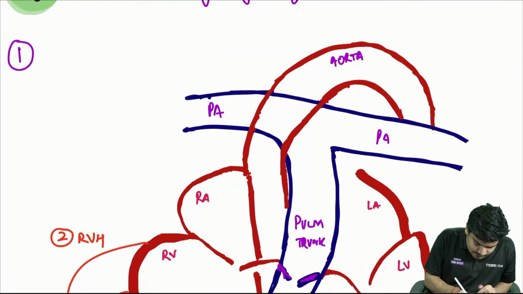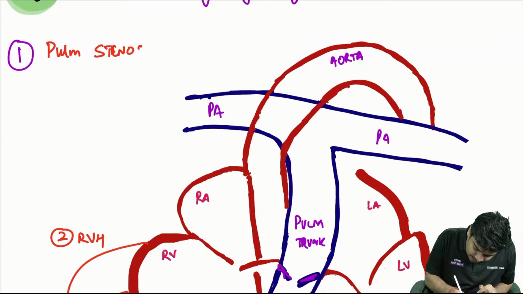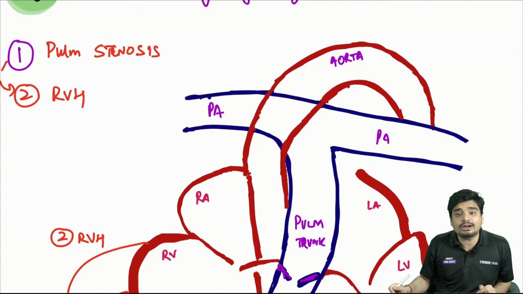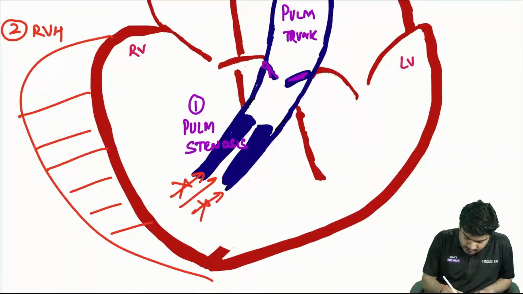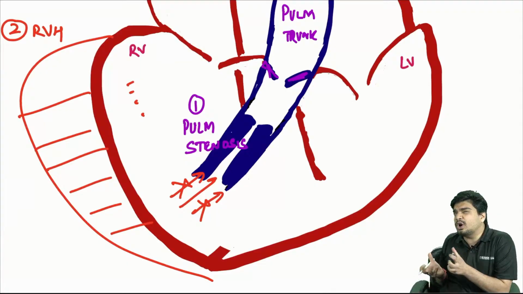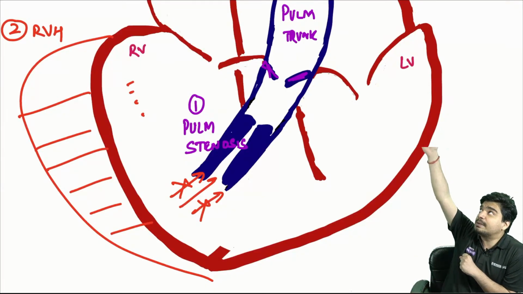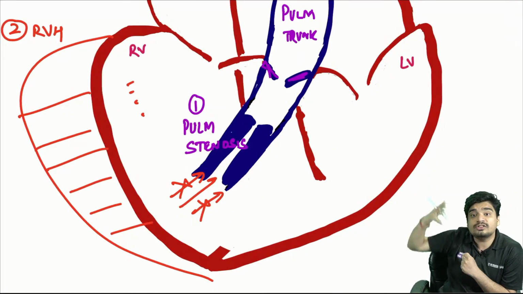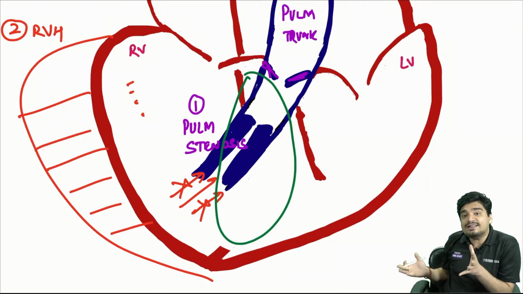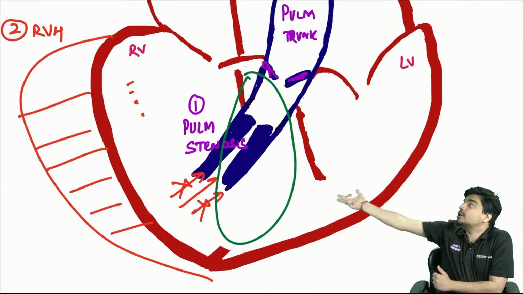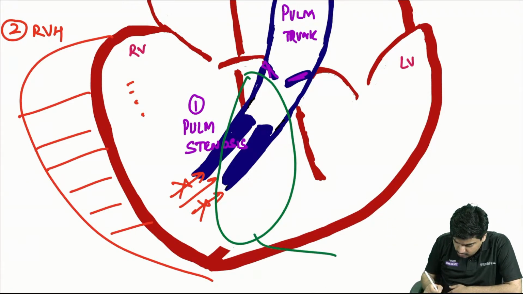So the first component is pulmonary stenosis, which leads to the second component, right ventricular hypertrophy. Now the blood in the right ventricle wants to go into the pulmonary artery but is not able to. So what does God do? God makes a huge hole and sends the blood from the right ventricle into the left ventricle via a huge VSD.